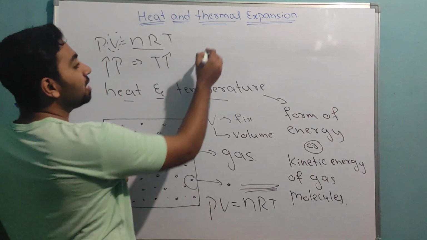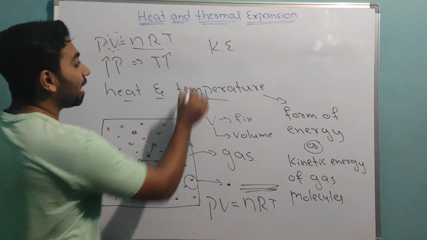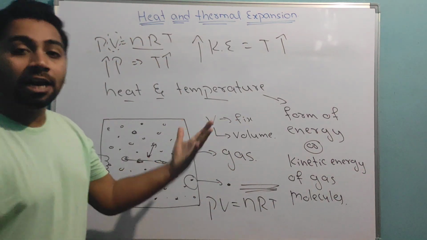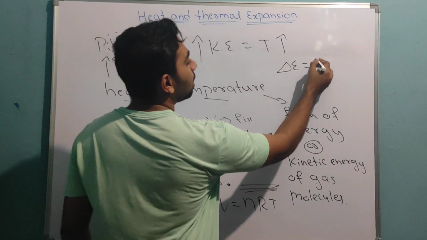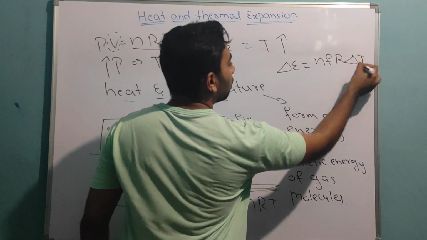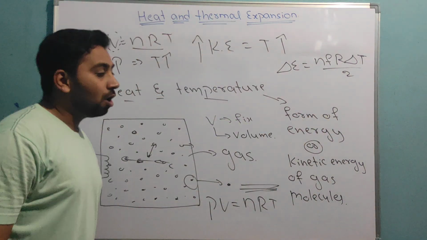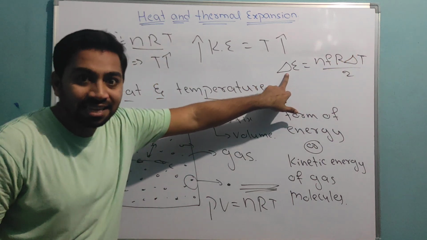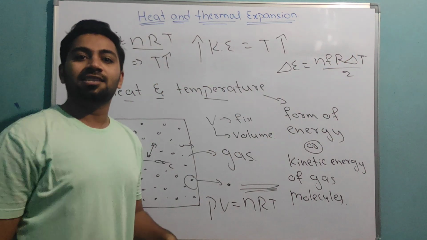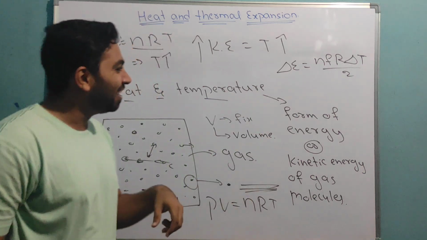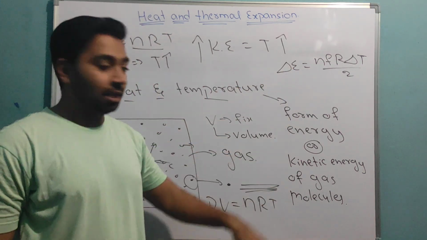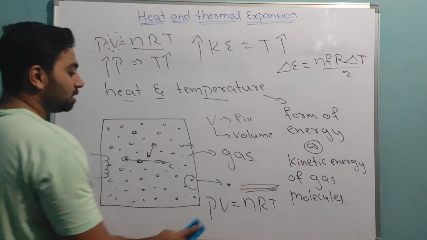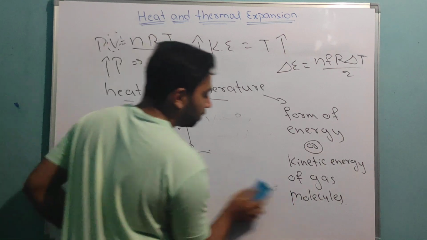And if I increase the kinetic energy, then also my temperature will increase. Afterwards you will get one formula which relates energy to this, we will study that later. So energy increases, temperature increases. If energy is increasing, the movement of molecules is increasing. If kinetic energy is increasing, temperature is increasing. This is called temperature. Now, the next term, which is heat.